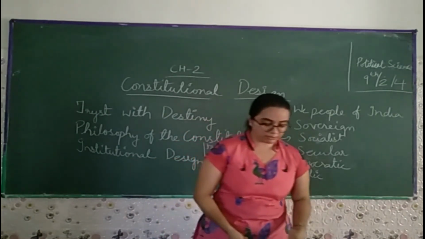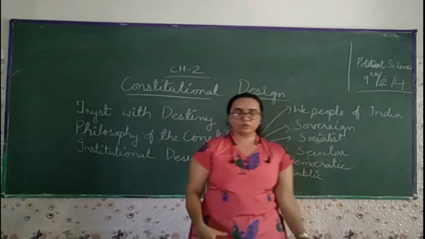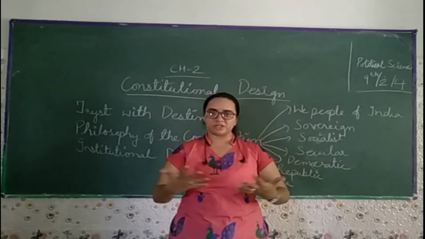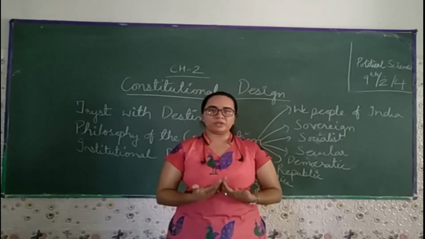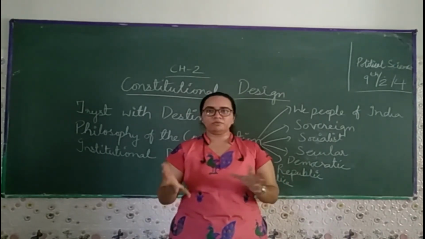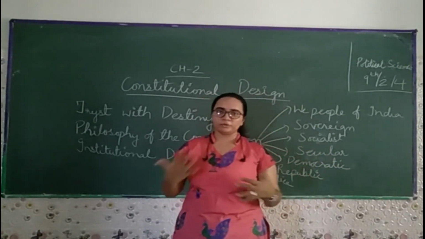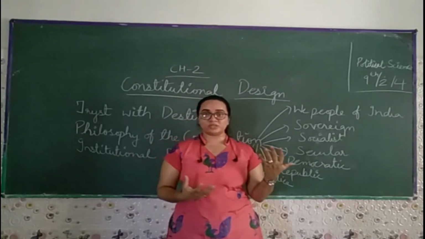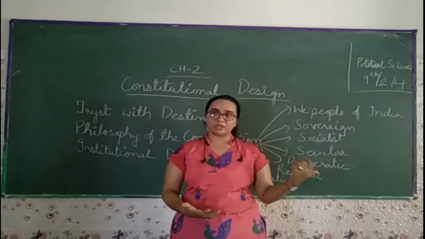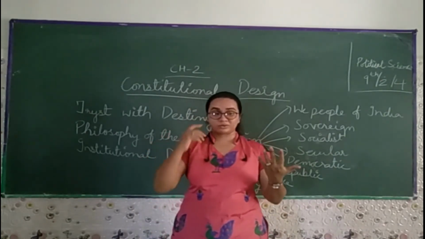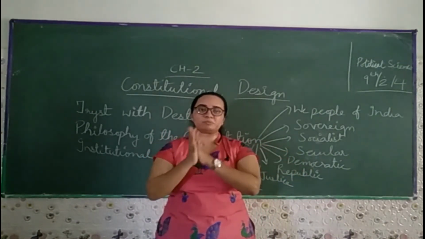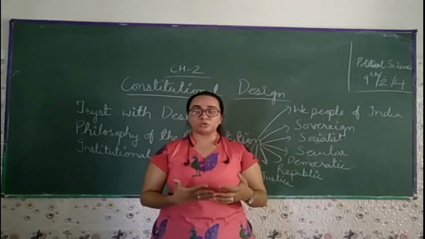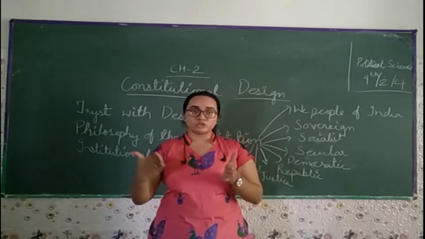So far in this chapter, we first came to know how a particular country was earlier ruled by the Britishers, the colonial rulers. First in this chapter we learn about India and South Africa, which were ruled by the Britishers. Over a period of time, the Britishers used to suppress, or you can say exploit, the black people in South Africa. They did not allow these black people to do anything: they did not allow them to go to school, to go to churches, or to go to public places. So they stopped them.